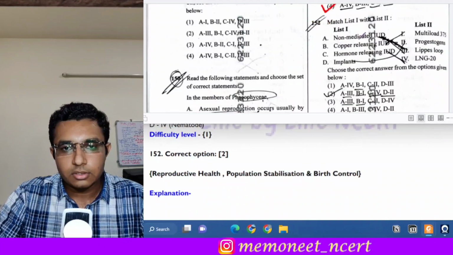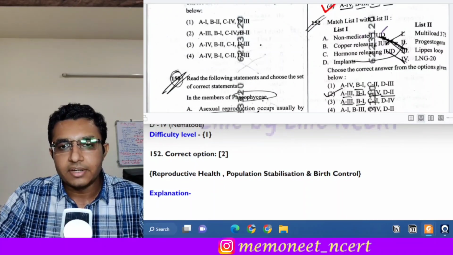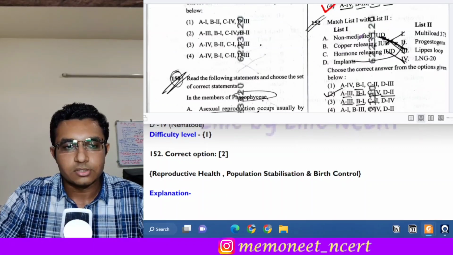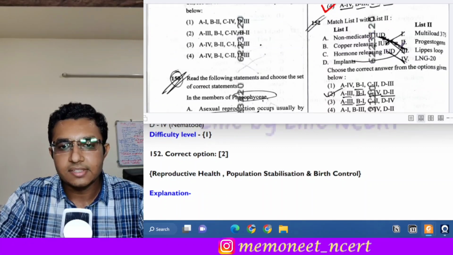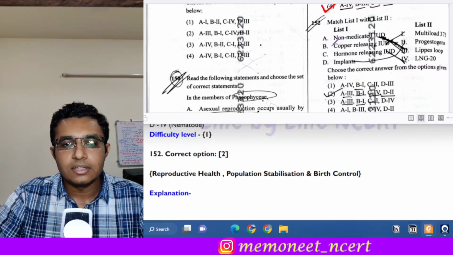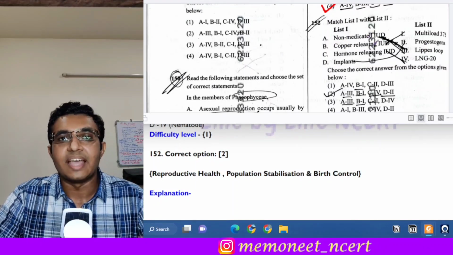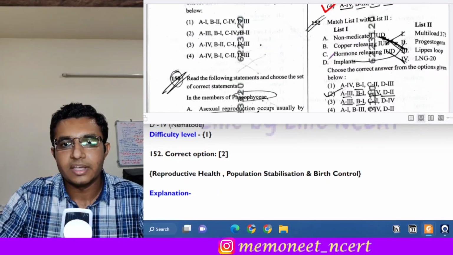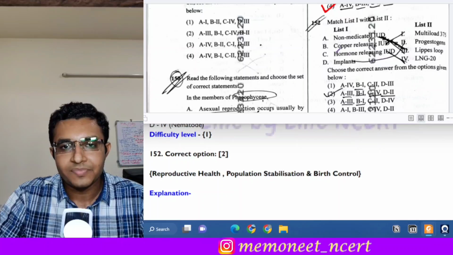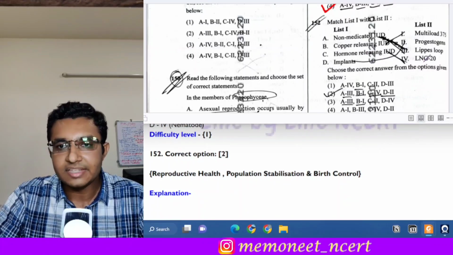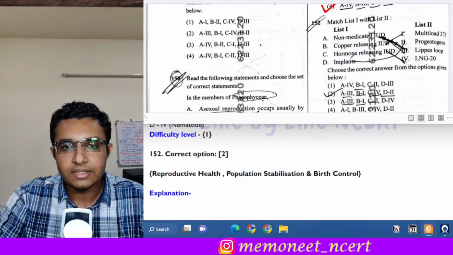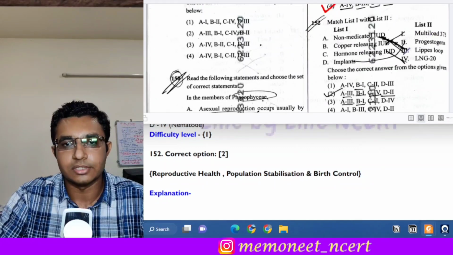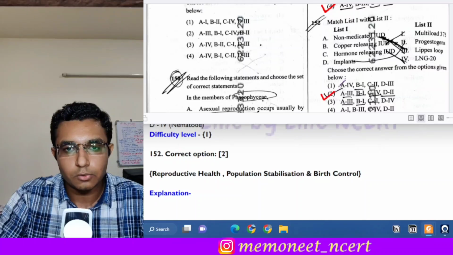It is also a match the following question and it is about the contraceptive methods. First is the non-medicated IUD. As you know, the non-medicated IUD is the Lippes loop. Then B is the copper releasing IUD. An example of copper releasing IUD is multi-load 375. C is the hormone releasing IUD and an example of hormone releasing IUD is LNG20 and D is implants. Different implants are responsible for the release of progestogens. So here the answer will be option 2.